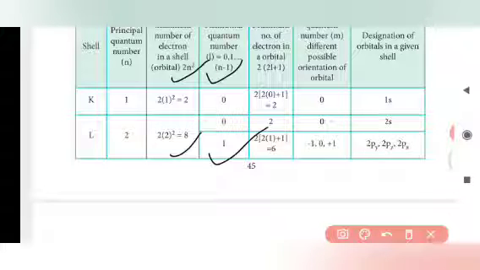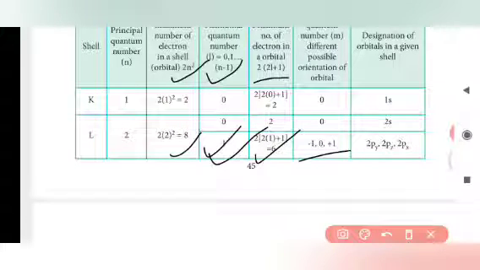Here we have to find the number of electrons present in an orbital. To find that, we use the formula 2 into (2l plus 1), that is 2 into 3, equal to 6. For the magnetic quantum number, the l value is 1, so you have to put minus 1, 0 and plus 1.